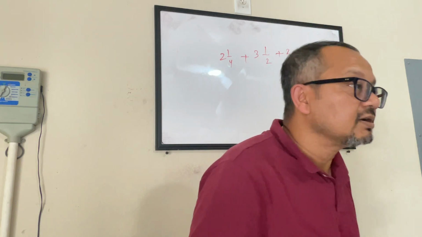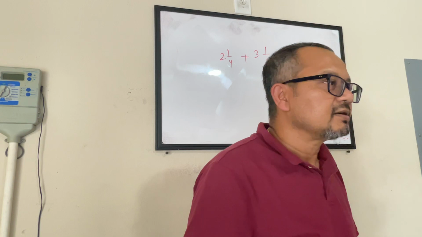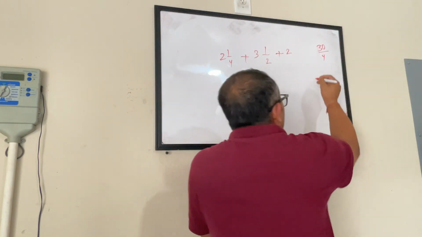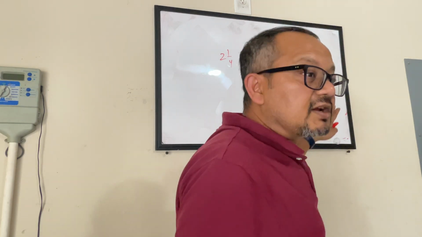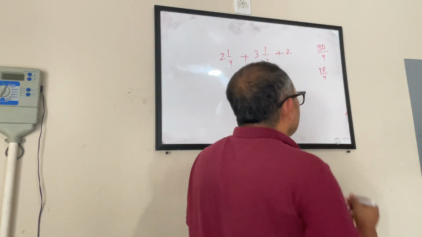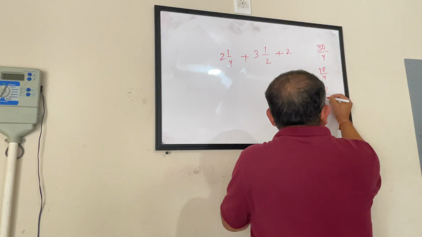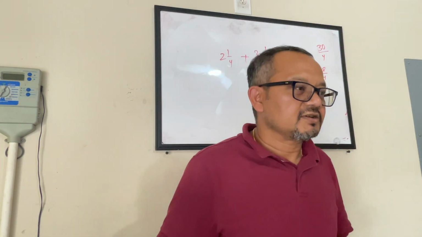What is that? Say that again. 18 over 4. Is that the answer, Kavyan? How about you, Aditi? I got 31 divided by 4. 31 divided by 4. Interesting. Let's see what Salni has to say.